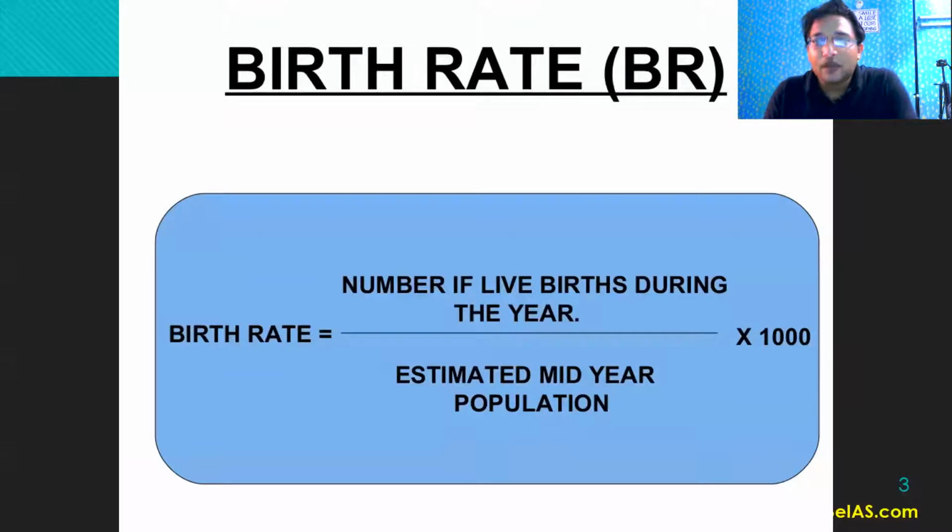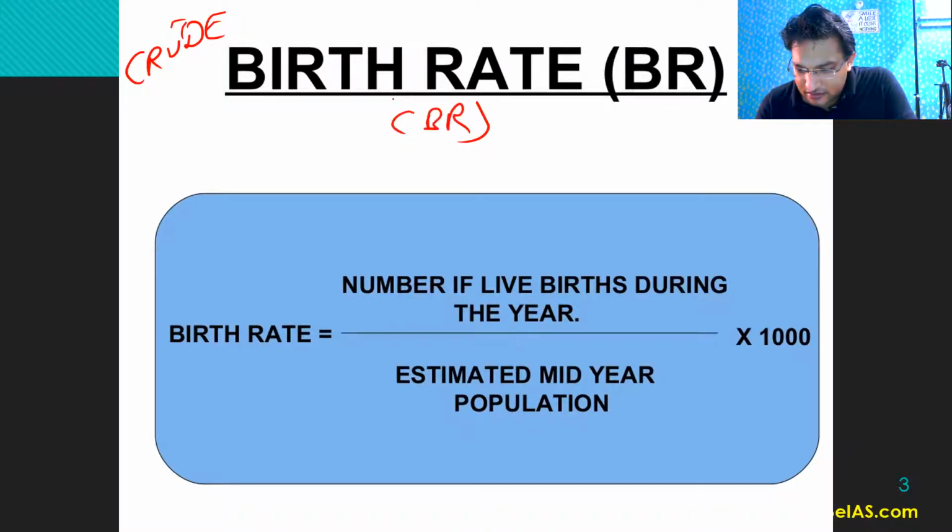The first concept is birth rate, or the crude birth rate. So birth rate or crude birth rate is also called CBR. CBR means crude birth rate or gross birth rate, right? Now just understand this formula. I don't think any questions will be coming from these things, but still you should be clear, so that when you are reading the newspaper, you are clear about the basic fundamentals. You do not know, UPSC might ask a question in the prelims, or you might get a question in the interview also, right? So you should have the basic understanding of all these terms from that point of view.